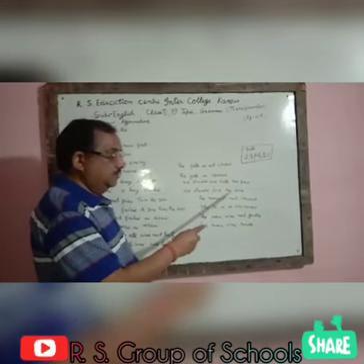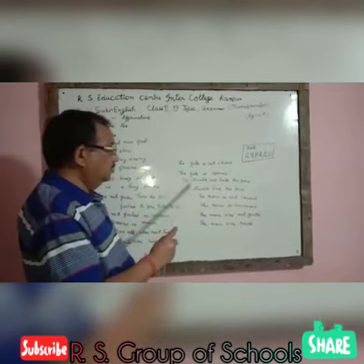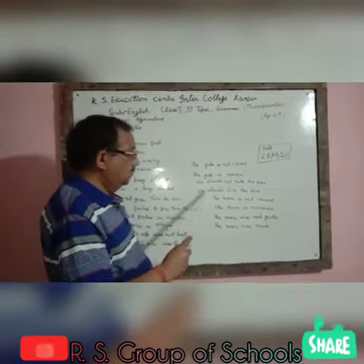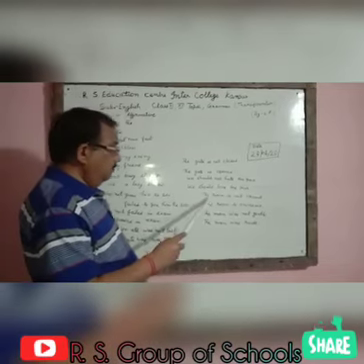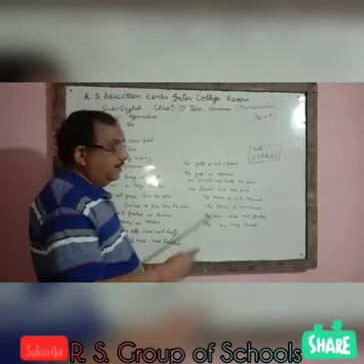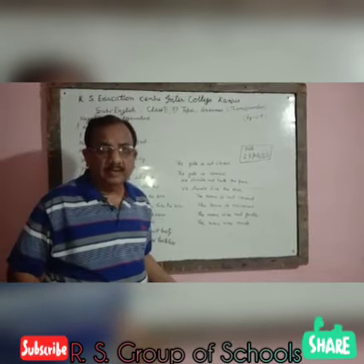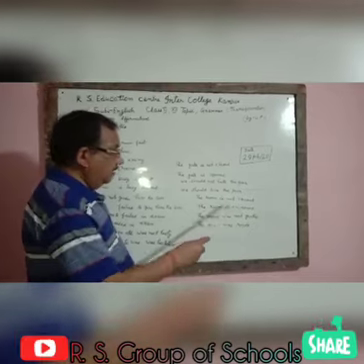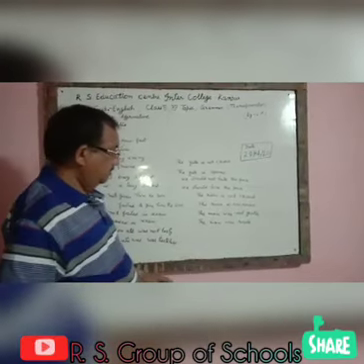The sense remains the same as it is given in the first sentence. The room is not vacant. Opposite of vacant will be occupied. The room is occupied.